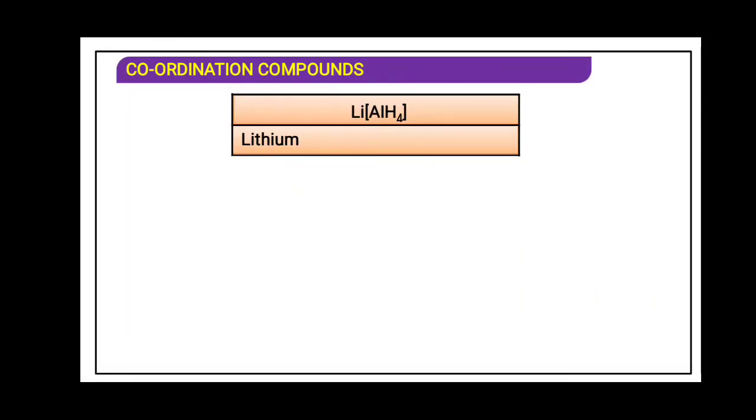So first we will write tetra, and it is hydrido because it is minus. So that is why the name of the ligand is hydrido. And lithium is plus, so the charge on the coordination entity will be minus. So it will be aluminate. And the primary valency of aluminium is 3. That is why in the square bracket we have to write 3.